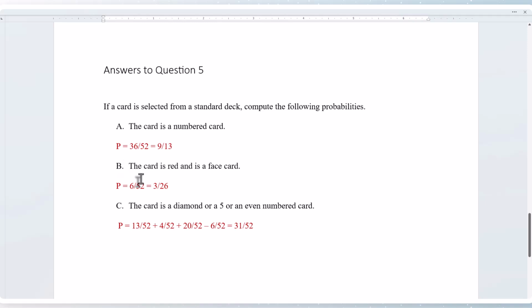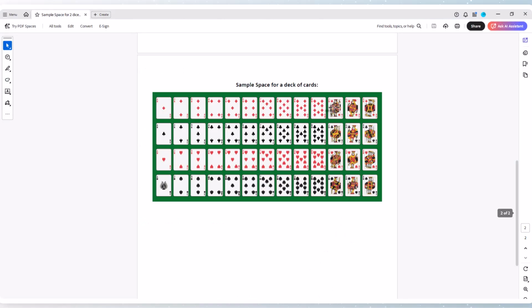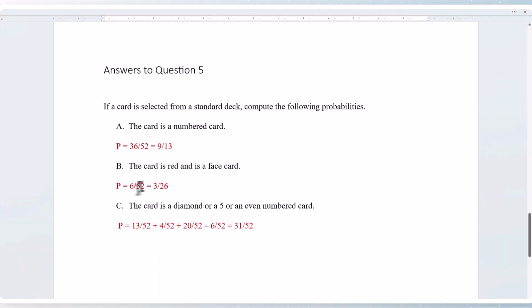B is asking that the card is red and is a face card. So red and a face card, these are the face cards, the Jack, Queen, and Kings. We have 3 red face cards that are diamonds, 3 red face cards that are hearts. Thus, there are 6 red face cards out of 52. That reduces to 3 out of 26.